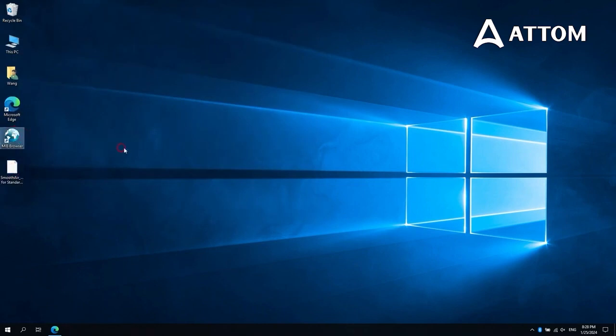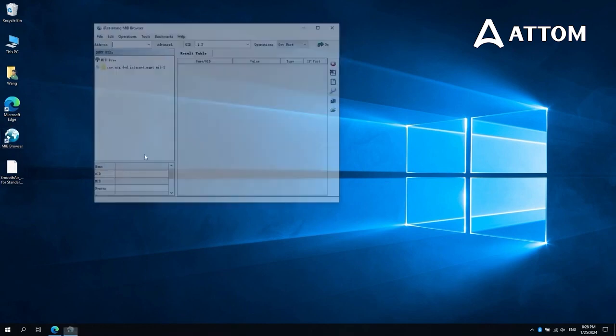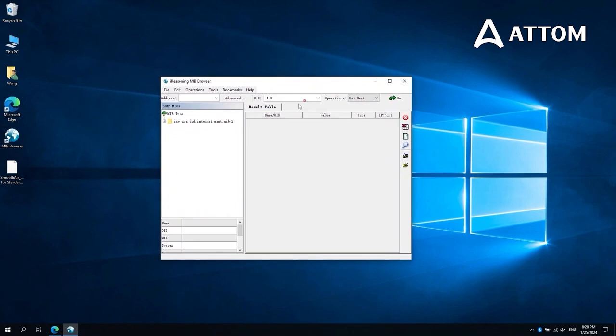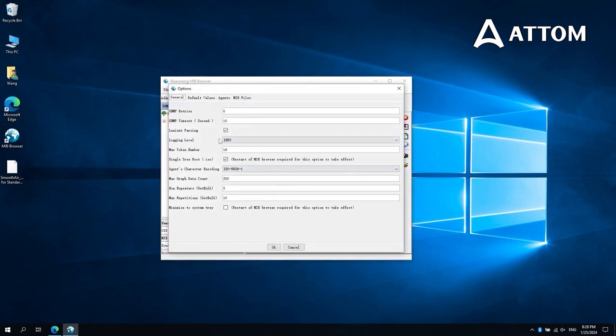The software we used today is iReasoning's MIB browser tool. You can download it from the iReasoning website. I also put the download link in the video introduction. Enter the Tools menu and Options menu. Here change agent's character encoding to UTF-8.